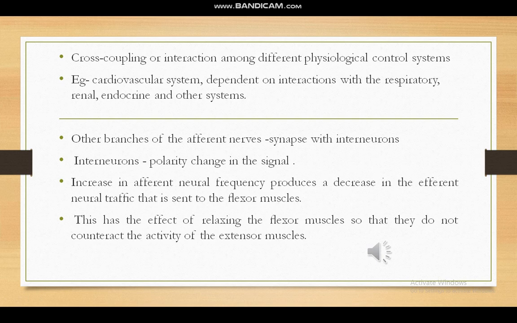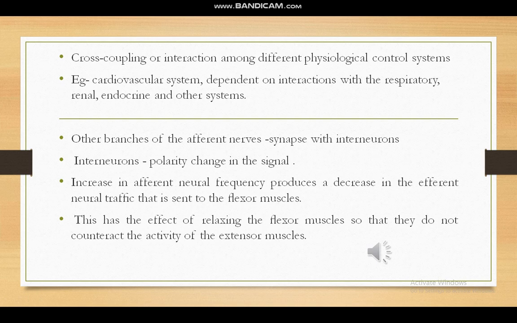For example, if we consider the cardiovascular system, it is highly dependent on other systems, and it also interacts with other systems. Even in the circulatory system, we have the lungs, which means that it has cross coupling or interaction with the respiratory system, the renal system, the endocrine system, and other organs and systems also.